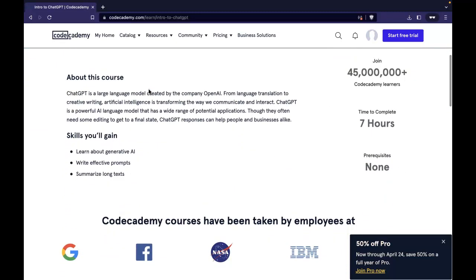ChatGPT is a large language model created by the company OpenAI. From language translation to creative writing, artificial intelligence is transforming the way we communicate and interact. ChatGPT is a powerful AI language model that has a wide range of potential applications. Though they often need some editing to get a final state, ChatGPT responses can help people and businesses alike.